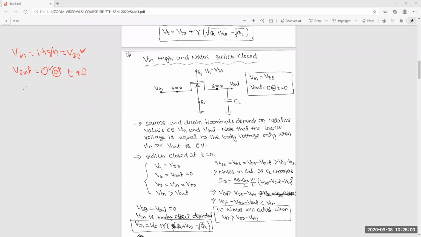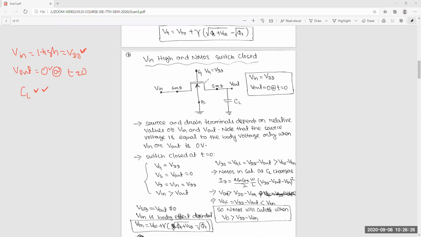There is an output capacitor CL, so it will charge or discharge depending upon the voltage. If the voltage increases, it will charge. If it decreases, it is discharging.